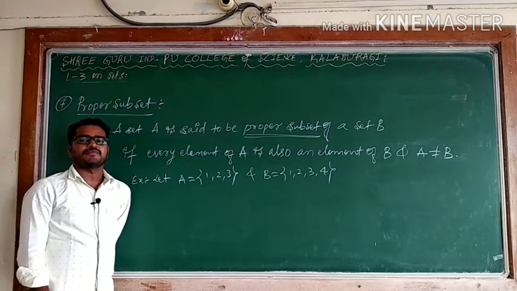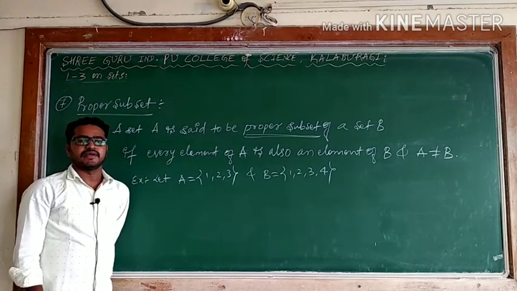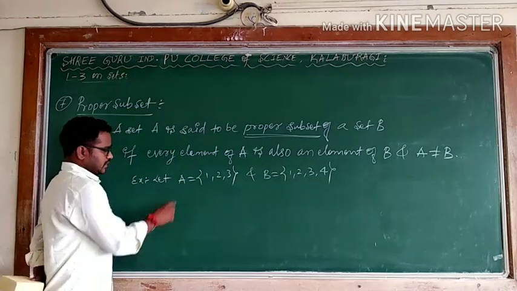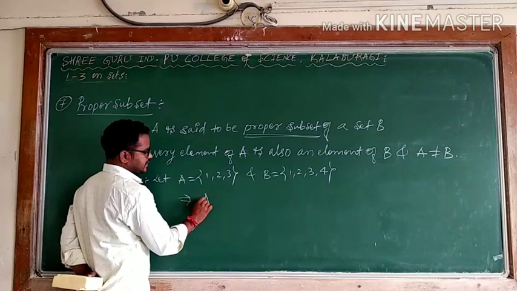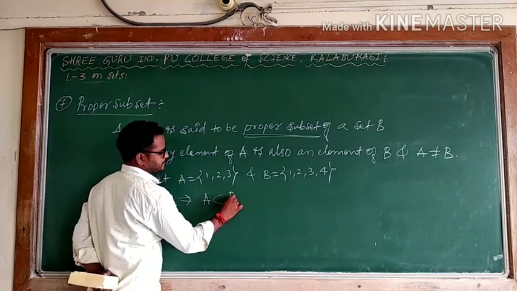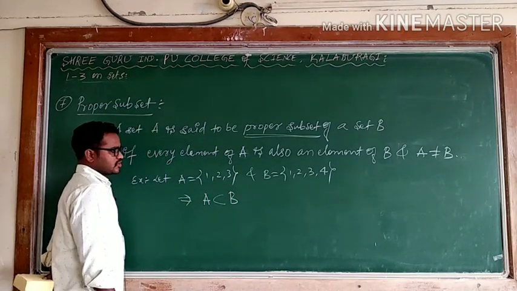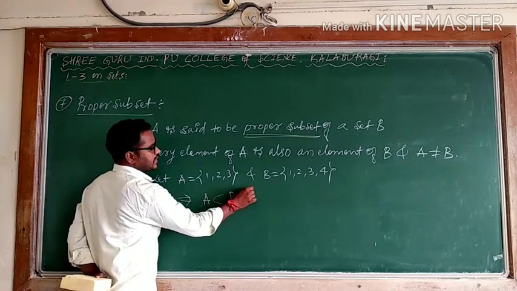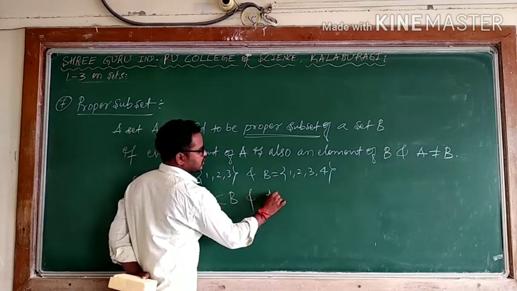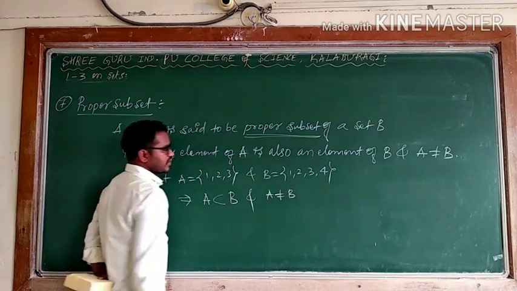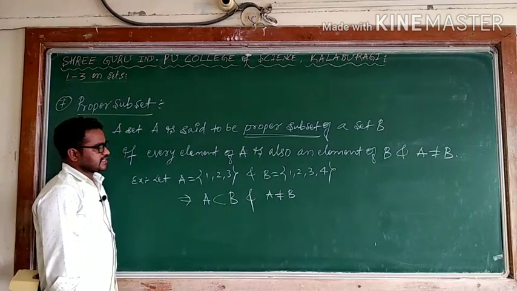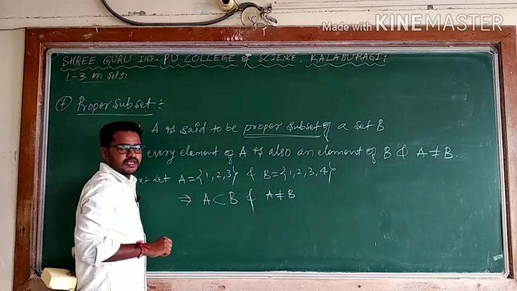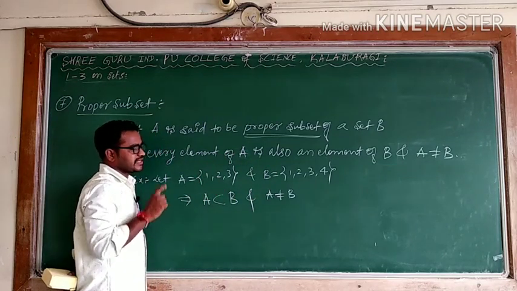Yes, every proper subset you can consider as a subset, but every subset is not a proper subset, because I will show you. Here it implies that A is a proper subset of B. No problem, because every element of A is also an element of B, and another condition is what? A is not equal to B, because when they are equal, I can say that exactly A and B have the same elements. If both A and B have exactly the same elements, then they are equal.